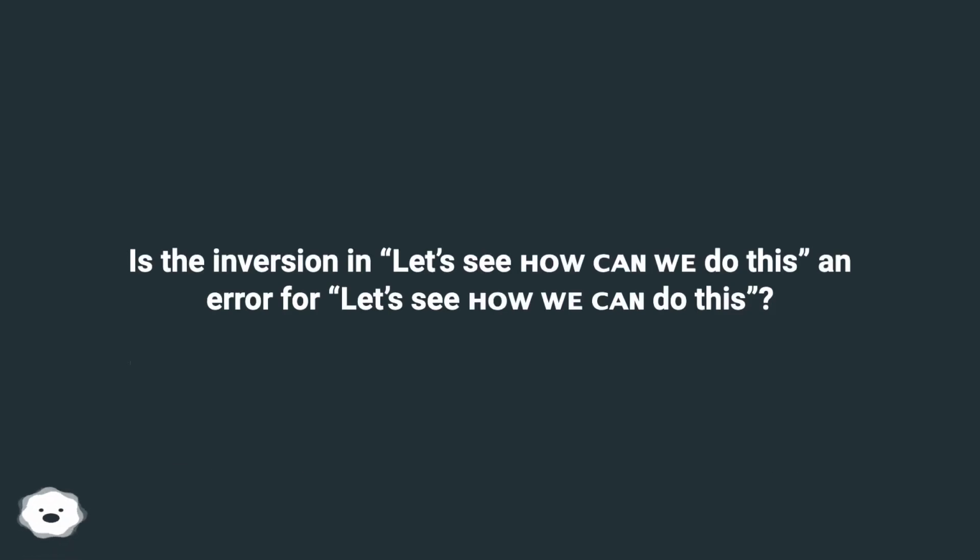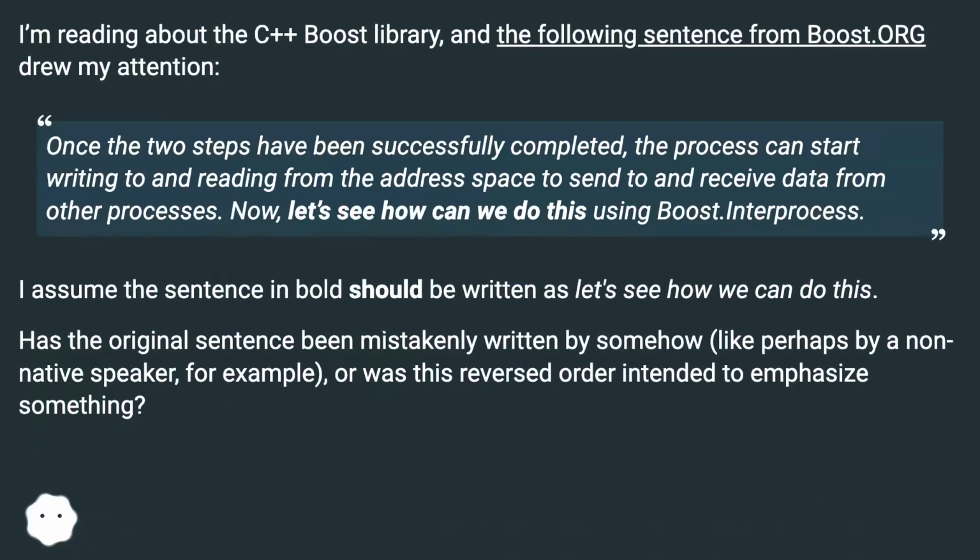Is the inversion in "let's see how can we do this" an error? I'm reading about the C++ Boost library, and the following sentence from boost.org drew my attention. "Once the two steps have been successfully completed, the process can start writing to and reading from the address space to send to and receive data from other processes. Now, let's see how can we do this using boost.interprocess." I assume the sentence in bold should be written as "let's see how we can do this." Has the original sentence been mistakenly written by, perhaps, a non-native speaker, for example, or was this reversed order intended to emphasize something?